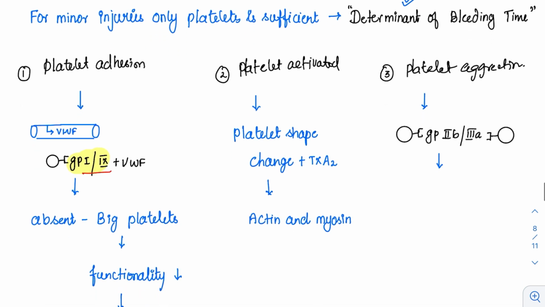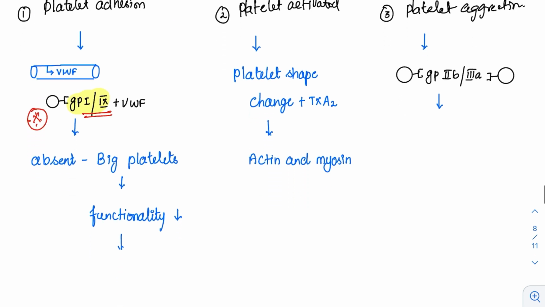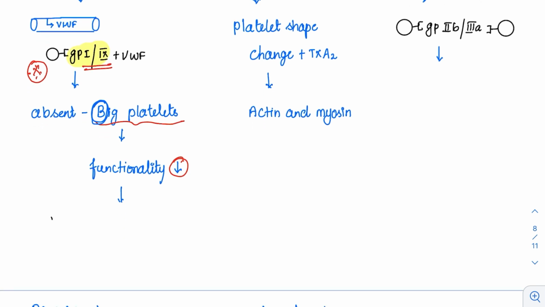It is GP1b-9. Whenever this GP1b-9 is absent, what will happen? The platelets will be big in size. It looks big, but their functionality is very, very low. So this will produce a disorder because of the functionality defect. And what is the name of the disorder? When GP1b-9 is affected, or the platelet adhesion is affected, that disease is called Bernard-Soulier syndrome. And here we have a clue also. These big platelets are responsible for Bernard-Soulier syndrome. And for the big platelets, the 9 factor is very, very important.